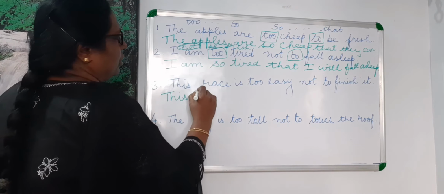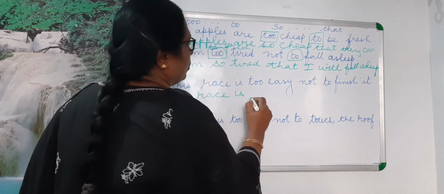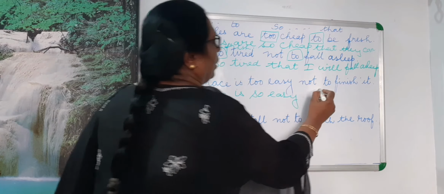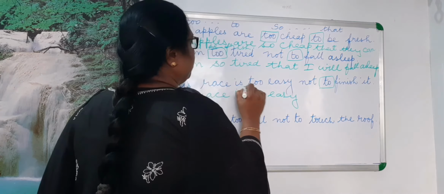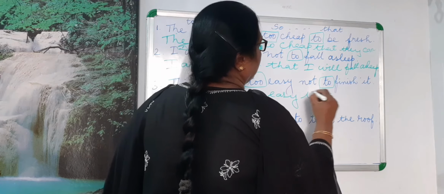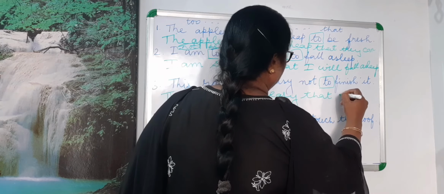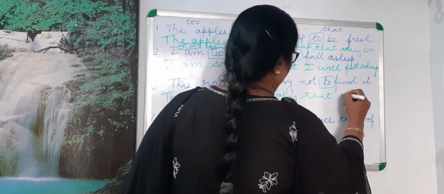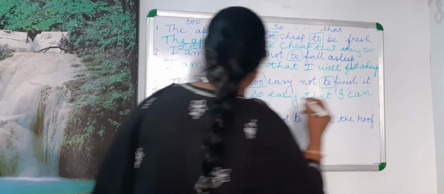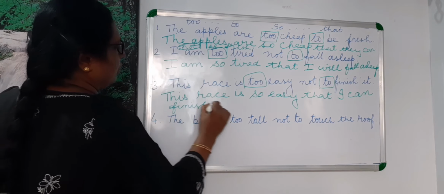This race is so easy, and in the place of "to", you use "that", that I can finish it.